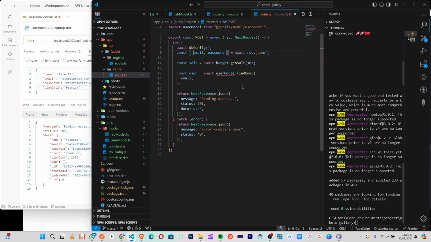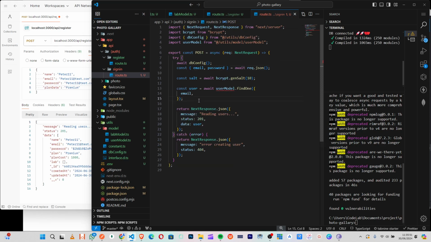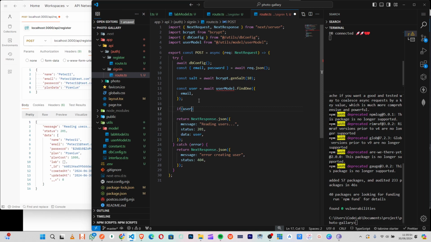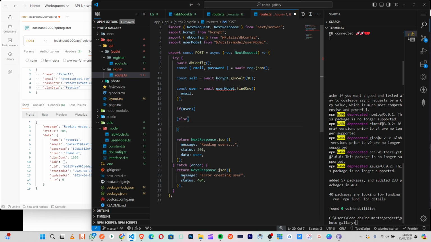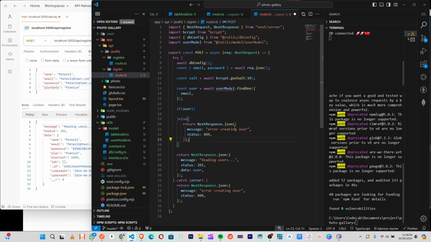Okay, so save that. So now we'll say if user, right, this should happen, else this one should happen. So for here we just copy this one, paste here, but here I will say error with user email. Okay, so for here, if the email is successful, we'll say const, we'll call it pass check.